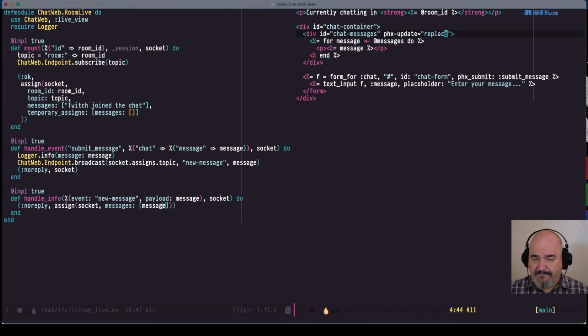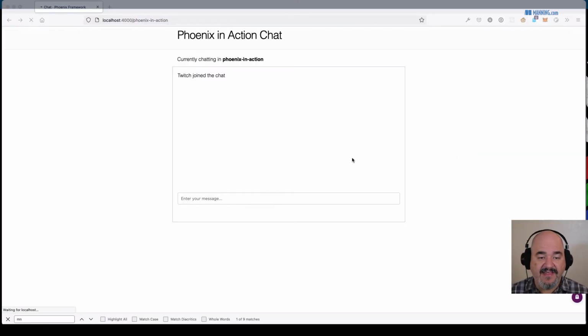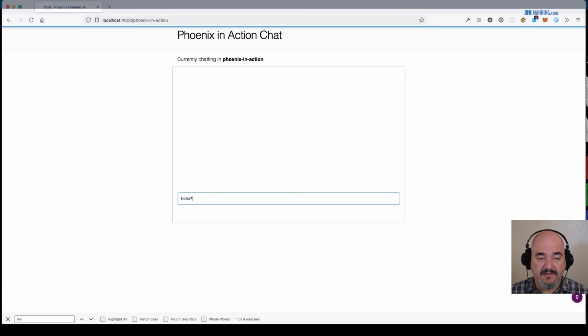But instead of replace, we want to append. That's another option for Phoenix update. Also prepend and a couple others that are all covered in the documentation, which is excellent, by the way. So we went to append. That means just pop it at the end of whatever list you already had going, and that should be good. So hello.